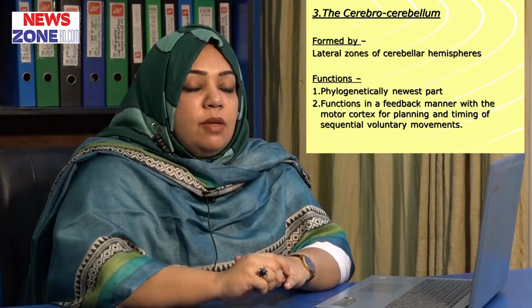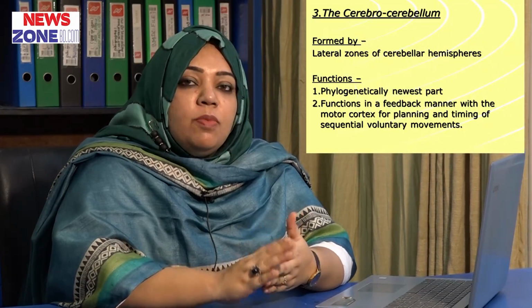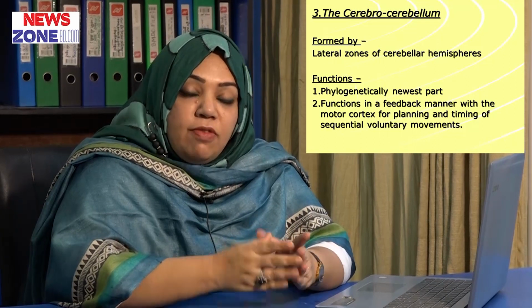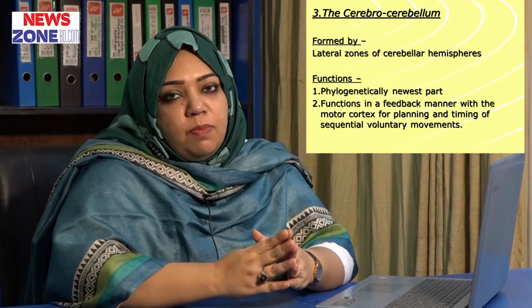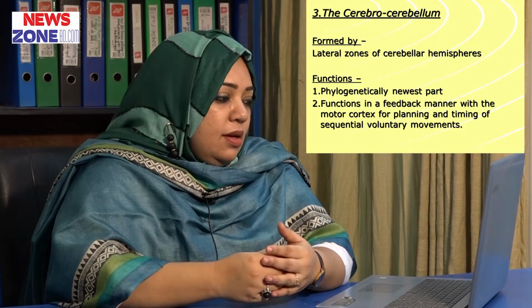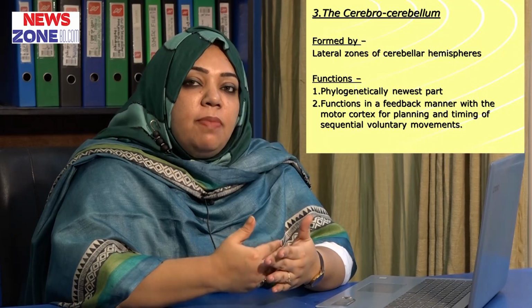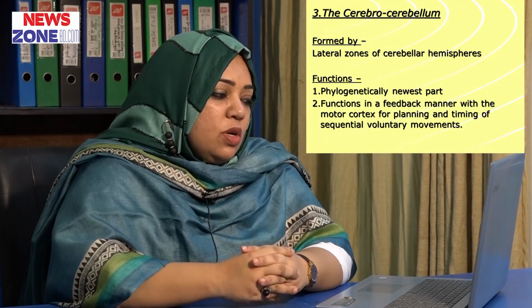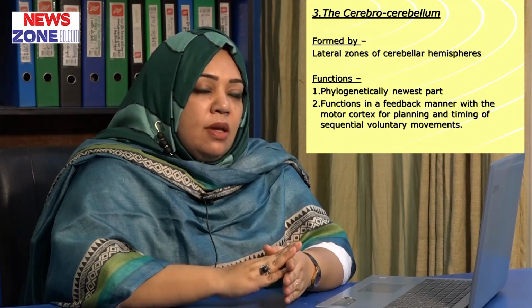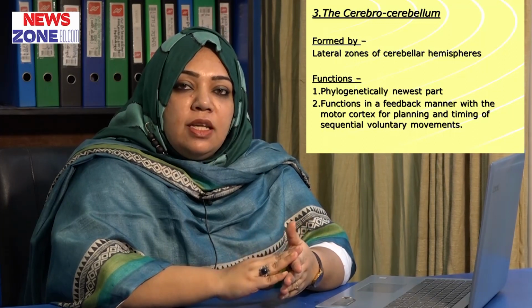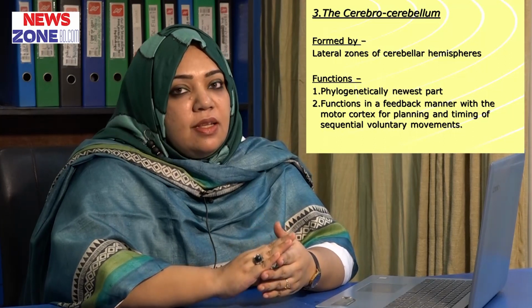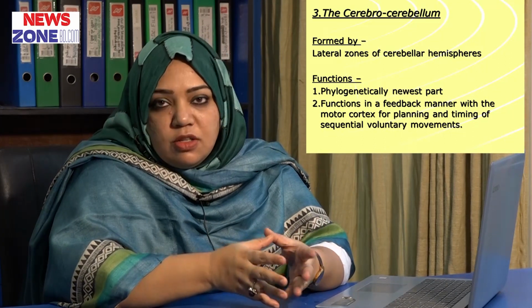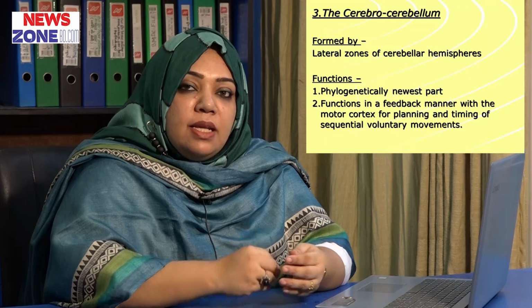Next we have the cerebrocerebellum, which is formed by the lateral zones. Phylogenetically it is the newest part and it functions in a feedback manner with the motor cortex for planning and timing of sequential voluntary movements. So these are the three very important parts of the cerebellum, and they play an important role in the smooth and balanced execution of our voluntary movements.